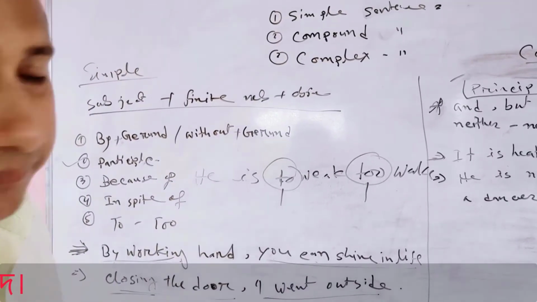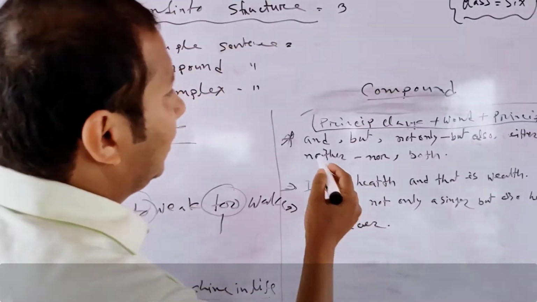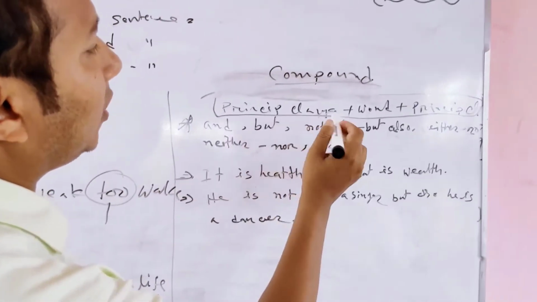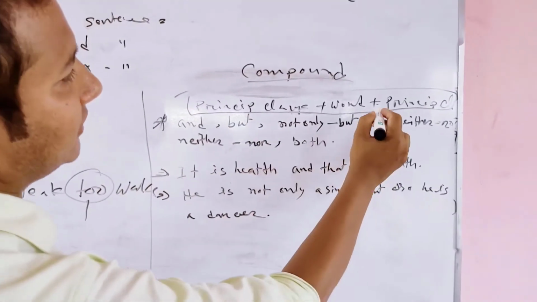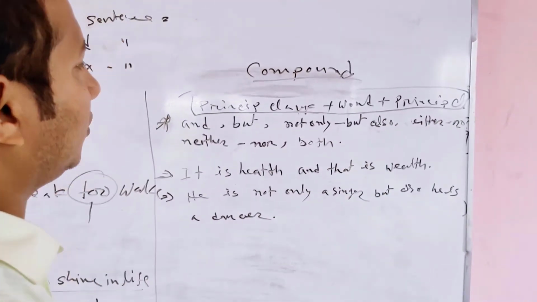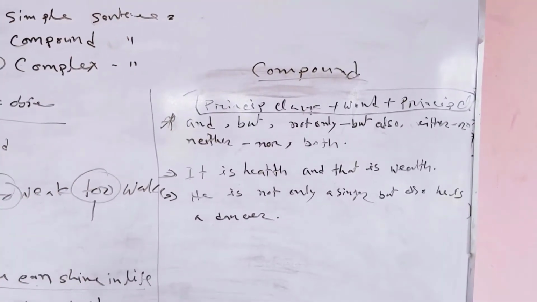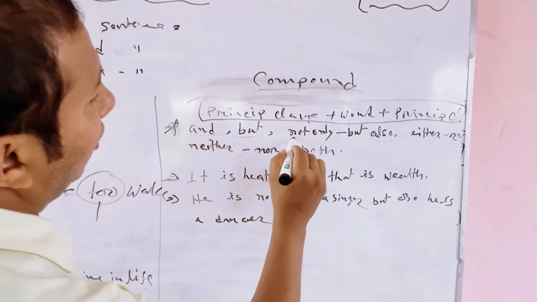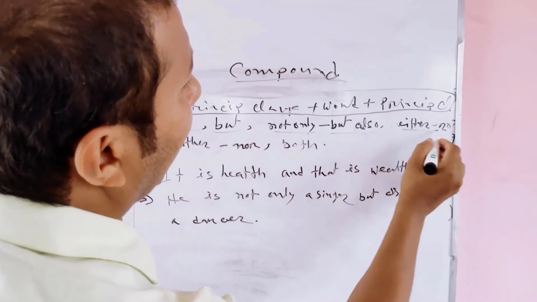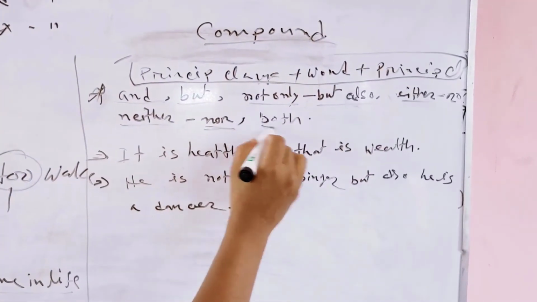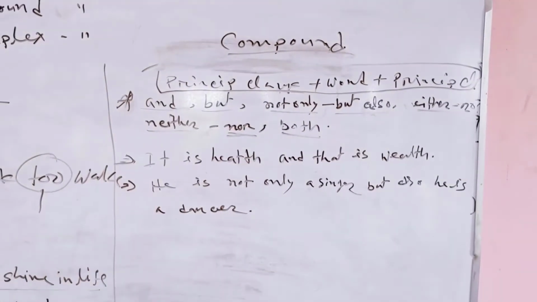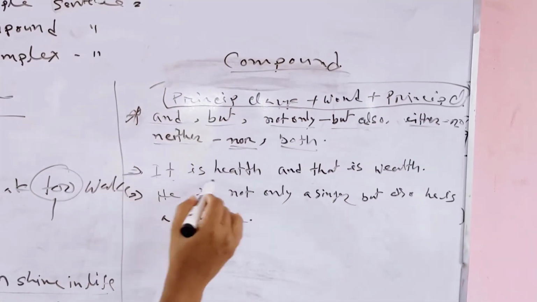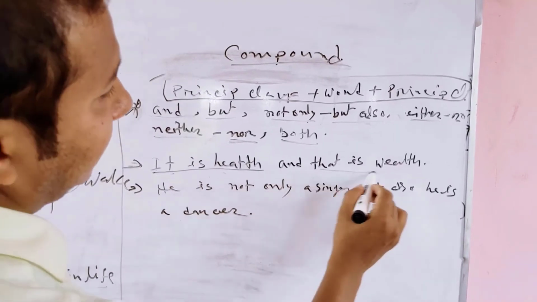Compound sentence. What is the structure of a compound sentence? Two principal clauses are joined with some words. These are and, but, or, not only but also, either or, neither nor, both. In a compound sentence, we see these types of words, such as: it is health and that is wealth.